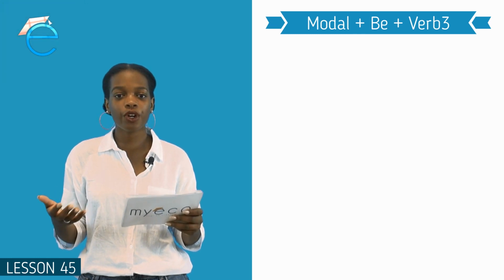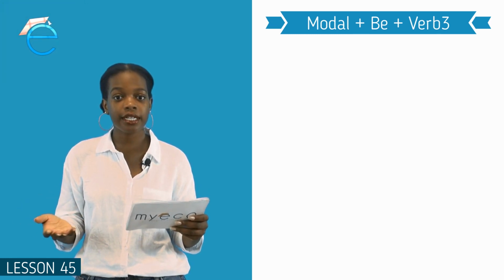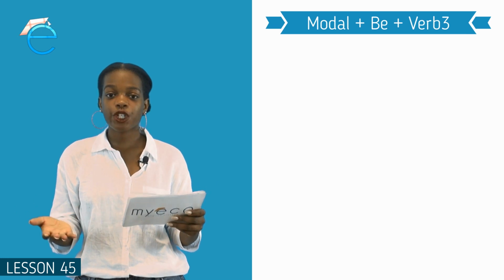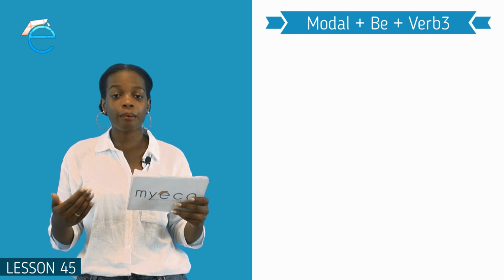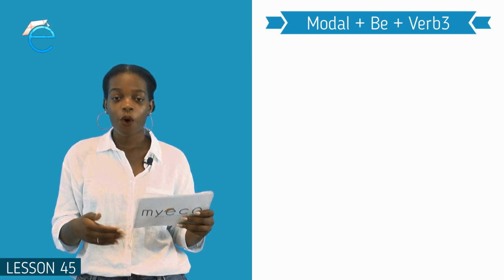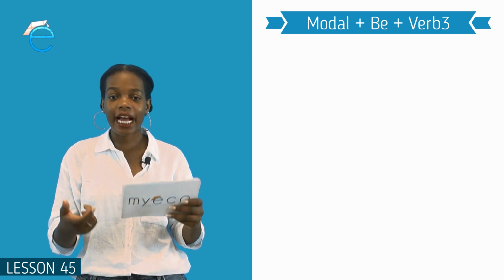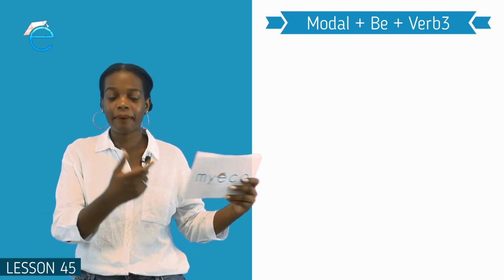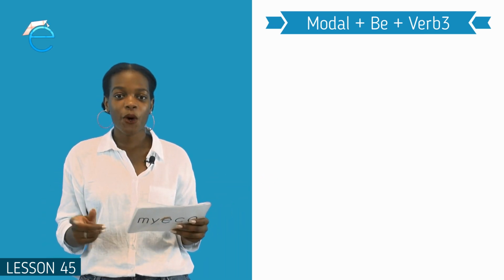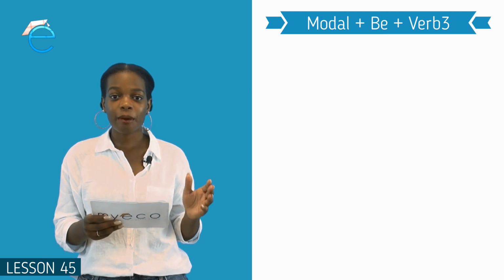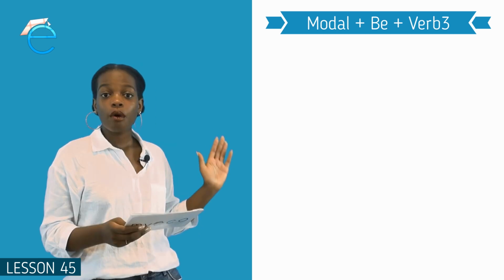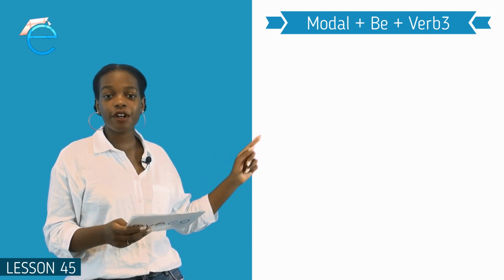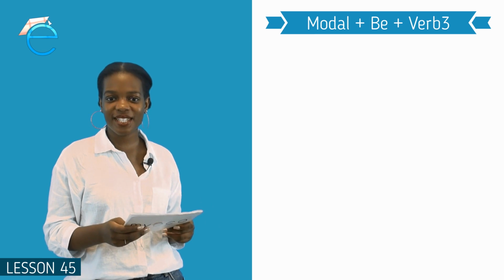In our last lesson about modals, I told you that modals are words like can, may, should, and must that show necessity, ability, or obligation. Now we are combining them with the passive. We know the passive is when we take our object and put it in the place of our subject. So the structure that we use to combine both our modal and the passive is modal plus be plus verb 3. Let's have a look at some of these examples.